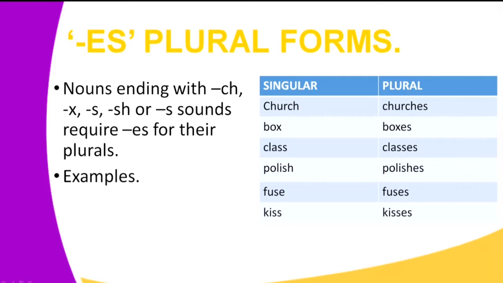We have polish. When you're talking about many brands of polish, we have polishes. Don't be confused here. This can function both as a verb and as a noun, but you're talking about various types of polishes. So we add the letters ES to form the plural form. When we talk about fuse, we add ES to form fuses. And the last example, when we're talking about kiss, of course, it ends with an S sound. We add ES to form the plural form kisses.